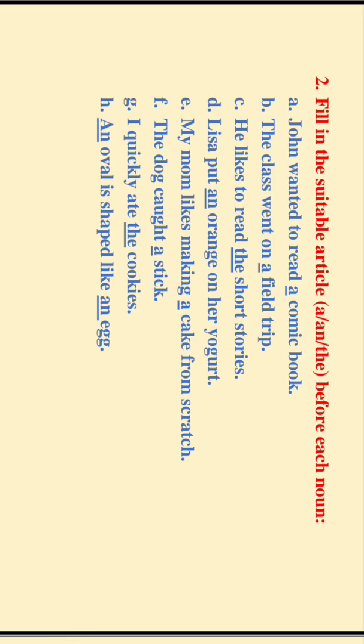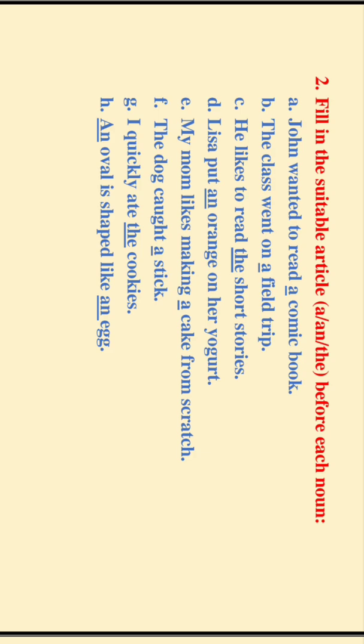Now in the second exercise, we have been given some sentences, and in these sentences we have been given blanks in which we have to fill in the suitable articles from a, an, or the. Okay, so we'll read our sentences one by one and we'll see which particular article should be filled in these respective blanks. So in the first one, John wanted to read dash comic book.